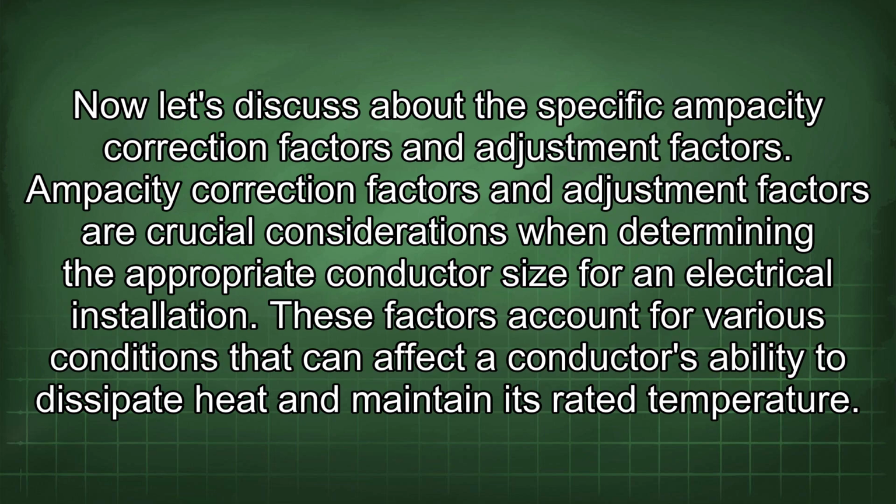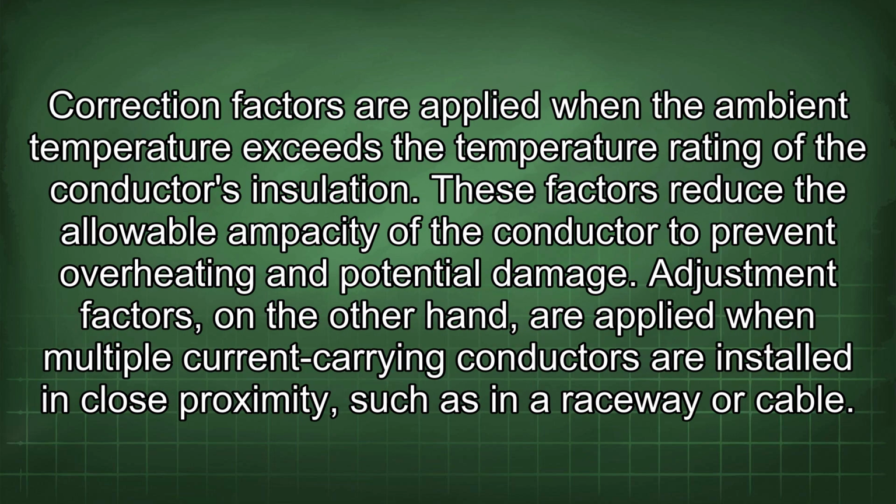Ampacity correction factors and adjustment factors are crucial considerations when determining the appropriate conductor size for an electrical installation. These factors account for various conditions that can affect a conductor's ability to dissipate heat and maintain its rated temperature. Correction factors are applied when the ambient temperature exceeds the temperature rating of the conductor's insulation. These factors reduce the allowable ampacity of the conductor to prevent overheating and potential damage.